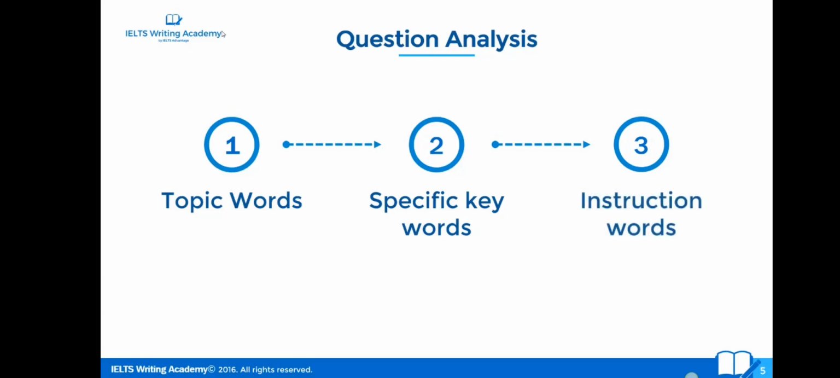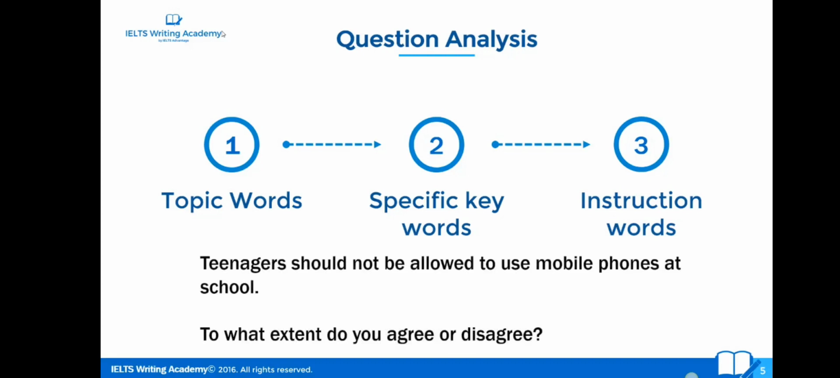And finally, we need to look at the instruction words. What do the examiners actually want us to do? So if we look at this question, the first thing we're going to think about is, what is the general topic? So the general topic here is education. So we're talking about the use of mobile phones by teenagers in school. We know what the general topic is, but we're not going to write everything we know about mobile phones or everything we know about education. That wouldn't be answering the question.